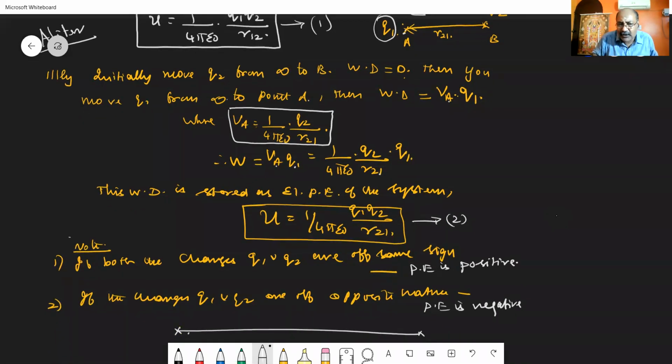Let us consider a note. The note represents if both the charges Q1 and Q2 are of same nature, that is, if both charges are either positive or both charges are negative, then the potential energy is considered to be positive. If the charges Q1 and Q2 are of opposite nature, that is, one of the charges is positive and another charge is negative, in that case, we can say the potential energy is negative in nature.